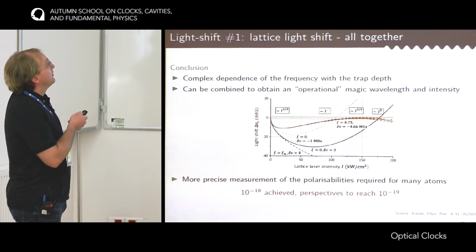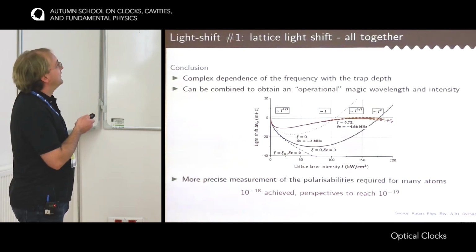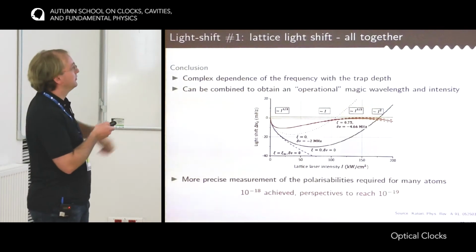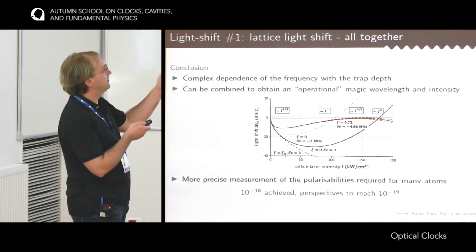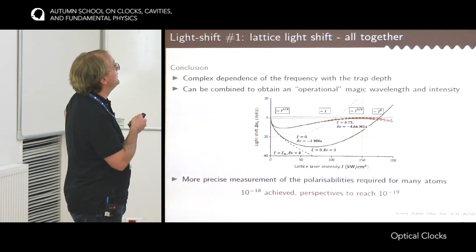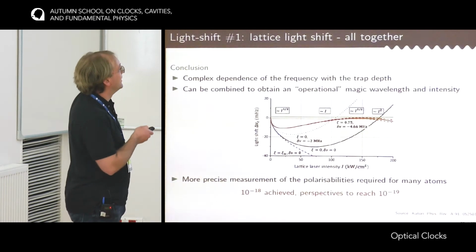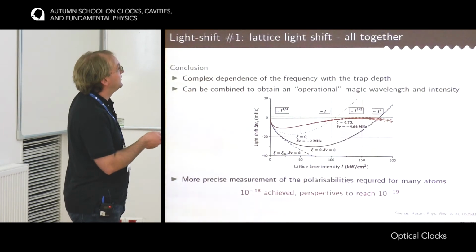So we have seen many different light shifts due to the optical lattice, and now we might ask, what if we pack them together? So the E1, the E2, the M1, the hyperpolarizability. In the end, we got a very complex dependence of the frequency with the trap depth. This is a picture I got from a paper by Katori, which shows the lattice light shift as a function of the laser intensity.